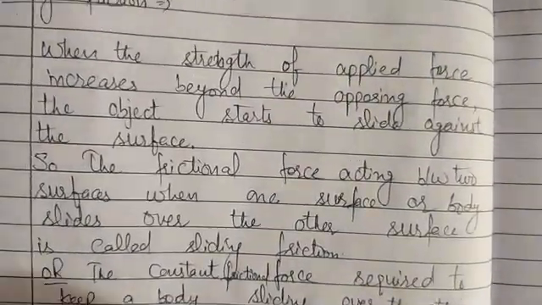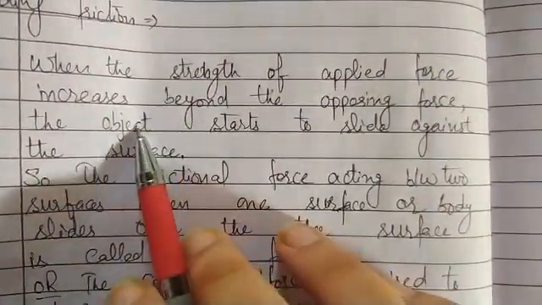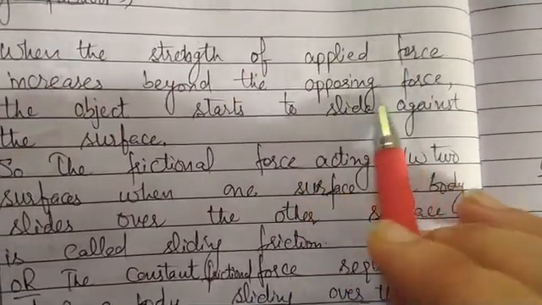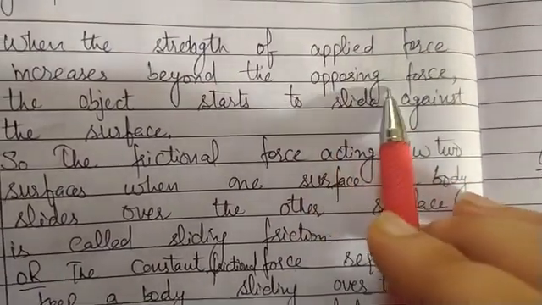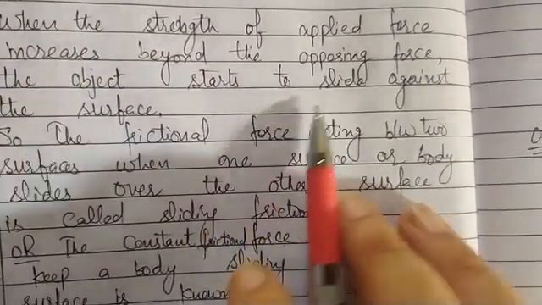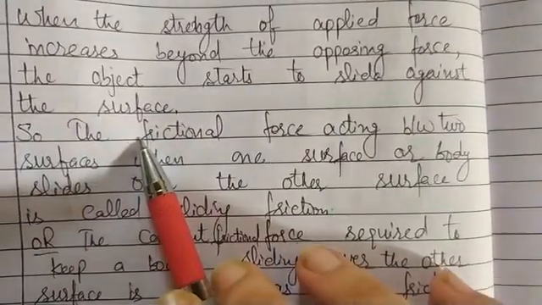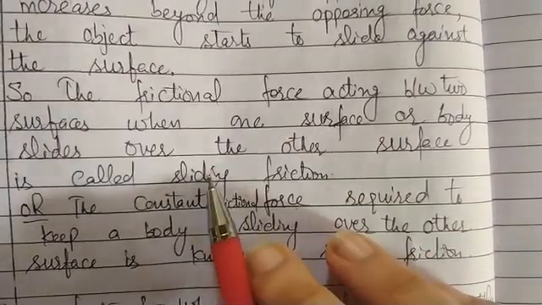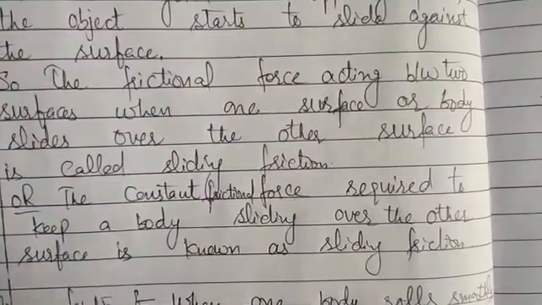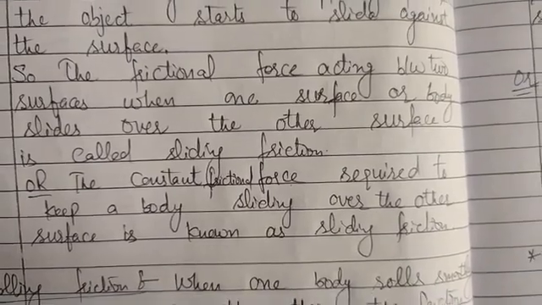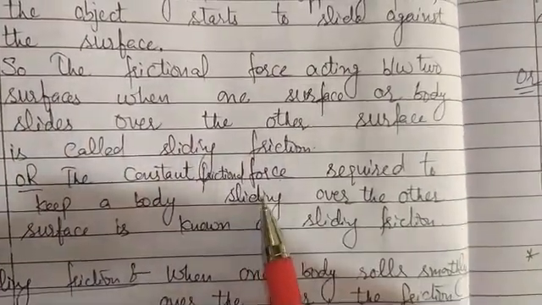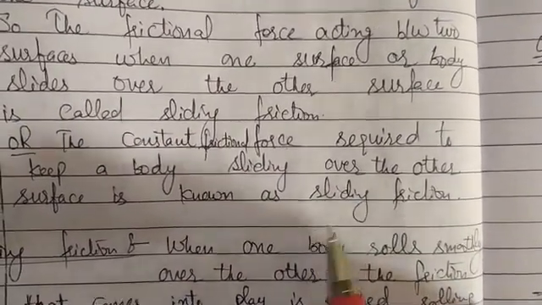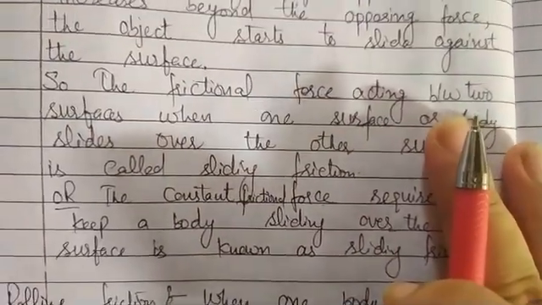So what is sliding friction? That when the strength of the applied force increases beyond the opposing force, means कि जब applied force की strength फ्रिक्शनल फोर्स से, या जिसको हम अपोजिंग फोर्स भी बोल रहे हैं, उससे ज्यादा हो जाएगी, देन द ऑब्जेक्ट विल starts to slide against the surface. So the frictional force acting between two surfaces when one surface or body slides over the other surface is called sliding friction. Or we can define it as the constant frictional force required to keep a body sliding over the other surface is called sliding friction. So this is sliding friction.